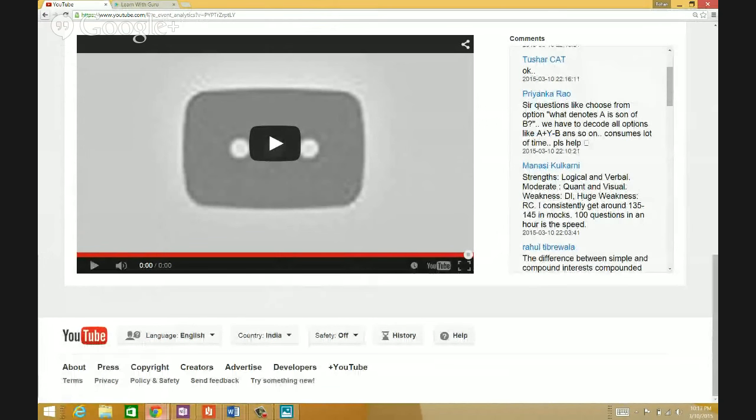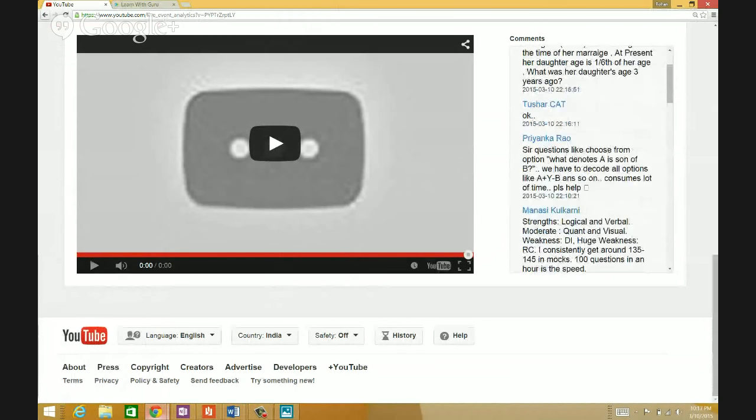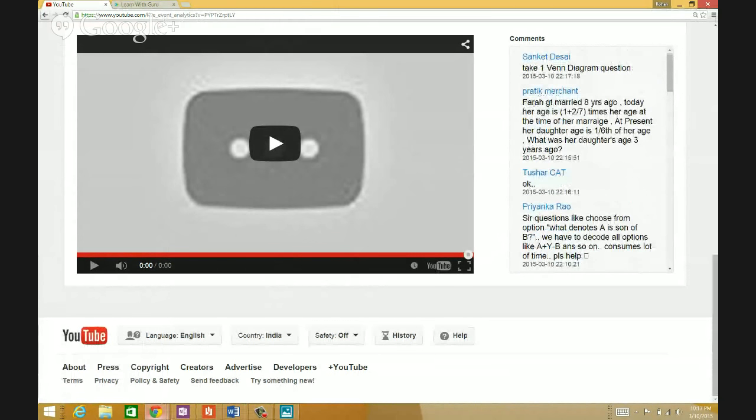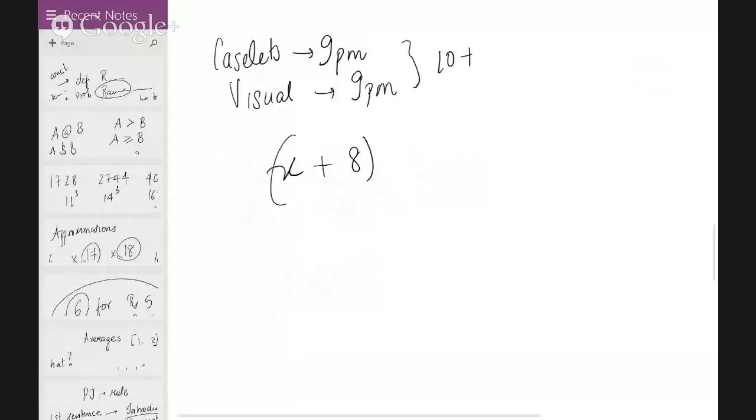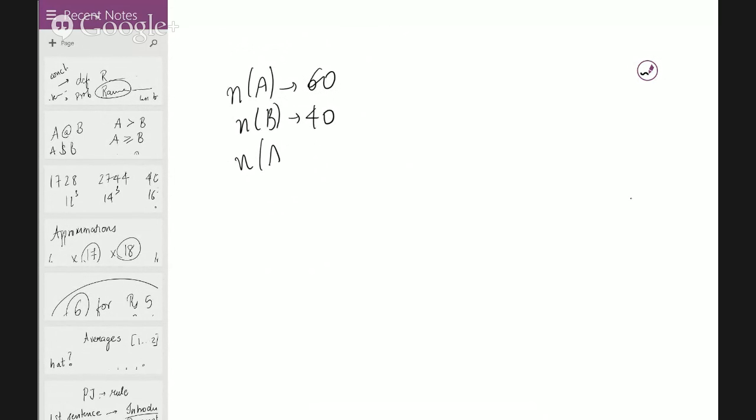Right, so take one Venn diagram question. What Venn diagram question do you want? Any random question would be better. Let's say the number of elements in A is 60, the number of elements in B is 40, and the number of elements in A intersection B is 20. Just give me a very basic example.